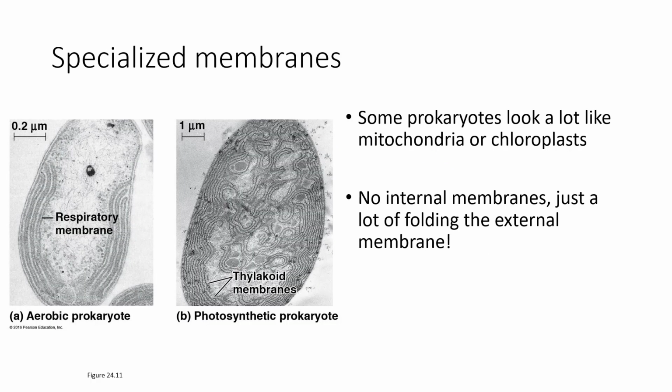We also see specialized membranes in bacteria where we have these respiratory membranes help these organisms utilize oxygen as a final electron acceptor. That's right, these respiratory membranes are essentially similar to the mitochondrion. So these aerobic prokaryotes are basically free-living mitochondria and are able to use things in the environment to make a lot of energy. We also see these thylakoid-like membranes in photosynthetic prokaryotes. That's right, they're basically free-living chloroplasts. We'll get to more on that in another lecture. It's no internal membranes though, just a lot of folding of the external membrane.